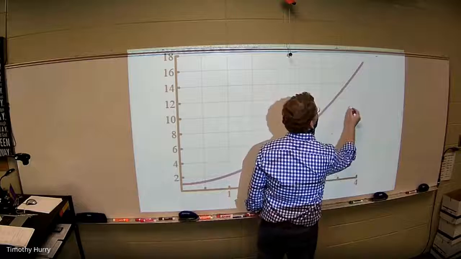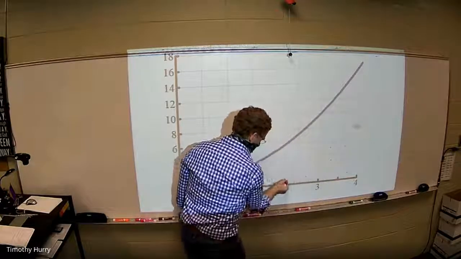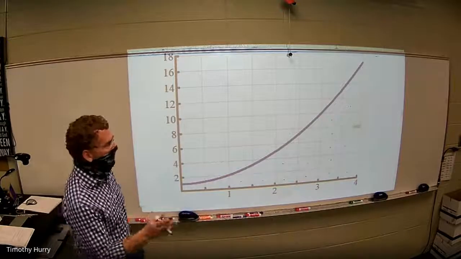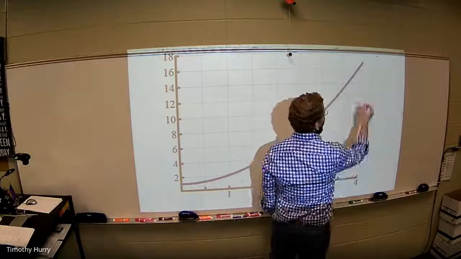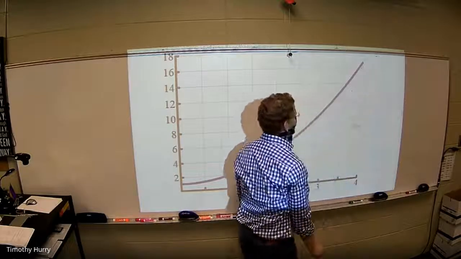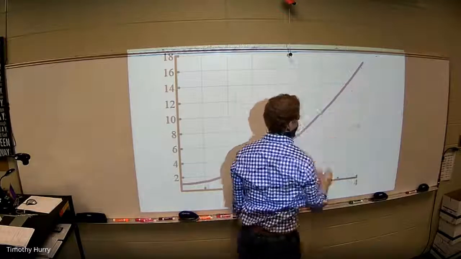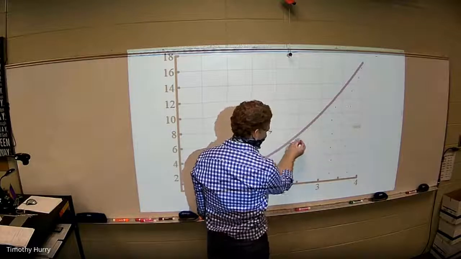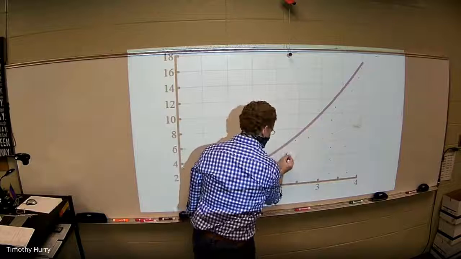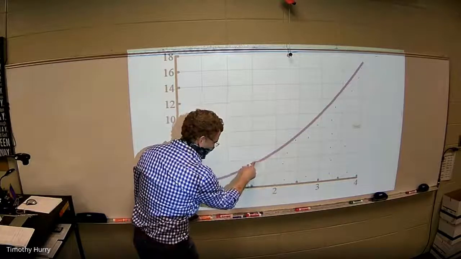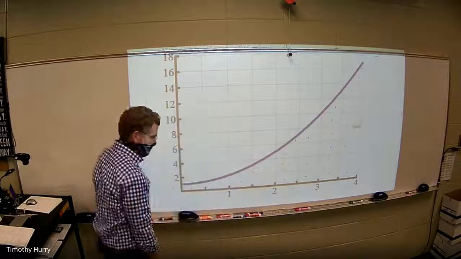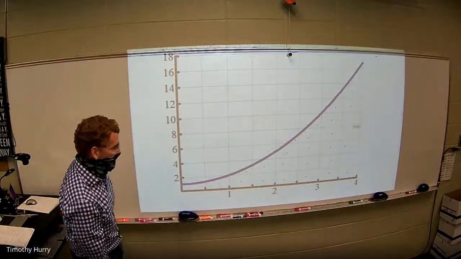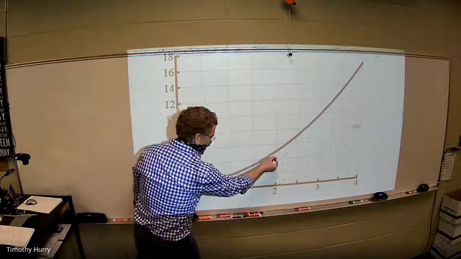6, 7, 8, 9, 10, 11, 12, 13, 14, 15, 16, 17. I got 18 whole squares. And then you could start eyeballing it and say, okay, 18, maybe that part and that part gives me a 19. Maybe this and this give me a 20. Maybe that and that little part give me a 21. Maybe that and that fills in gives me a 22. Maybe that part would fill in that to give me a 23, if I haven't lost count. And then maybe that filled in there would give me a 24.